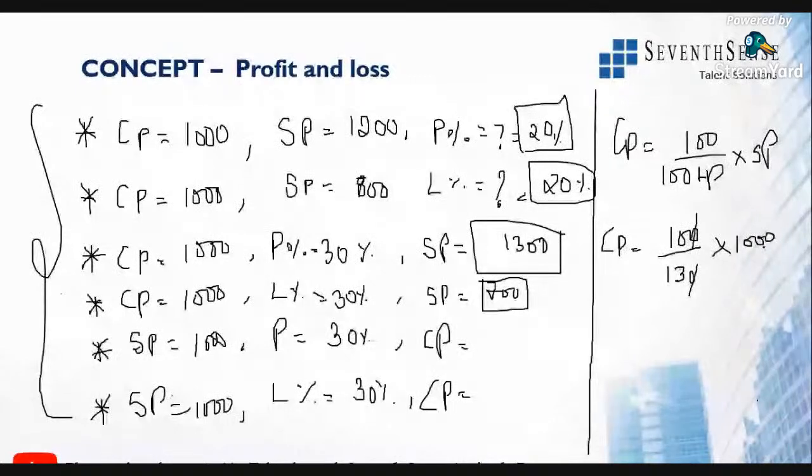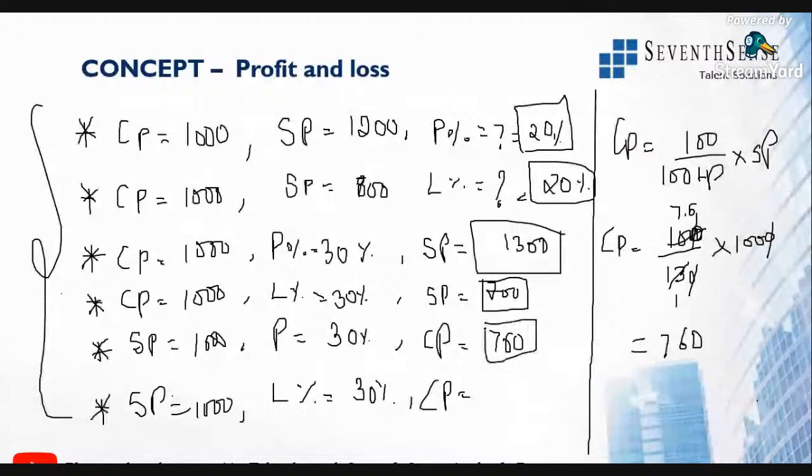So 13 into 7 times is 91, 9 is left out, 13 sixes are 78. So 7.6 into 100 is 760. So cost price is 760.